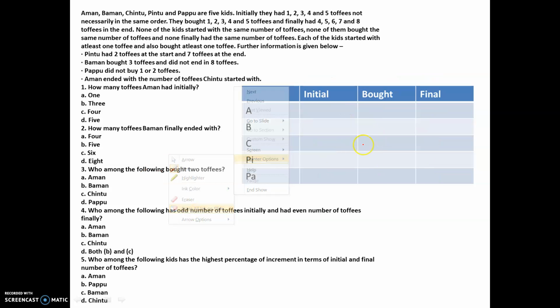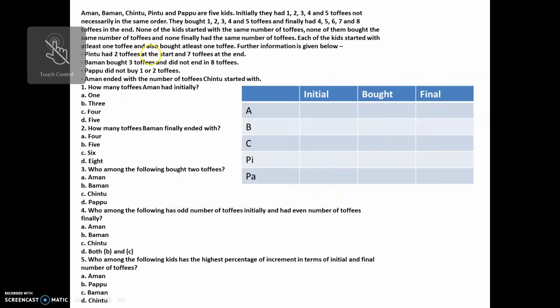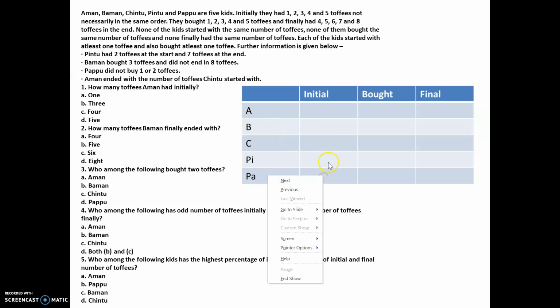So just putting on the data that we have, Chintu had 2, and this is 7, so this is 5.